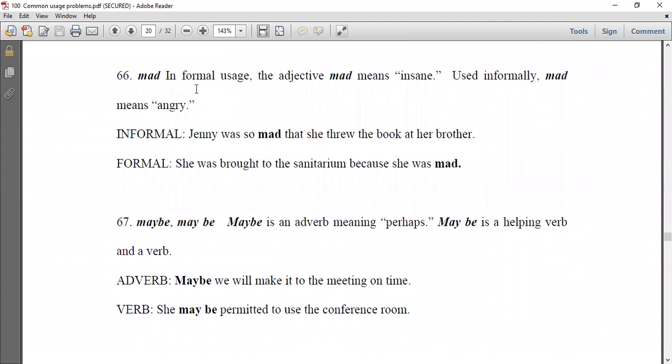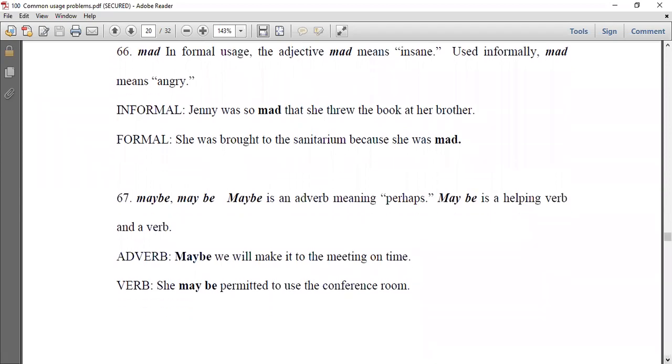The word mad in formal usage means insane, or like crazy. Used informally, it means angry. So use it the formal way, to mean insane. Informal: Jenny was so mad that she threw the book at her brother. Mad here means angry. Don't use it this way in formal English. Formally, it is used as in this example: She was brought to the sanitarium because she was mad. Mad here means insane, as we said.